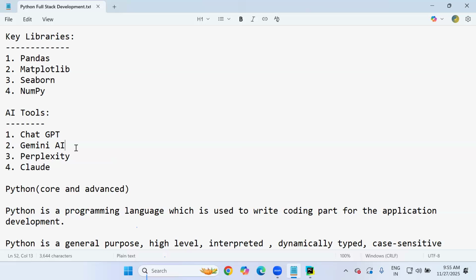Generally we will write our own code only, but in case you have any problem or you are stuck with your logic, then we will cover how to use these tools and get our application working. You mean you will guide us on how to give the prompt in the proper way? Yes, prompting especially, how to give the prompt, how to get the output, and how to use it in your application. We will assist you with that.